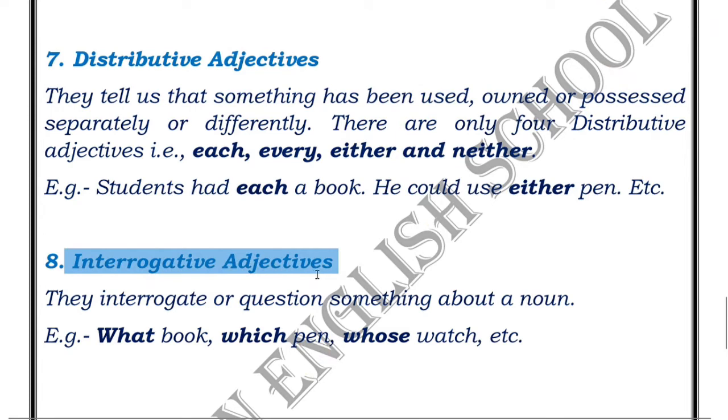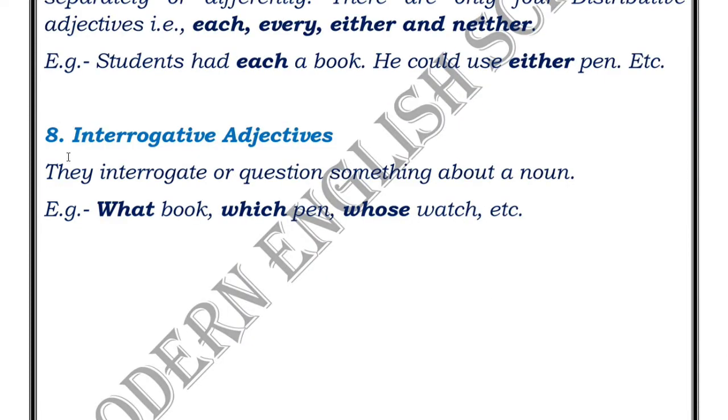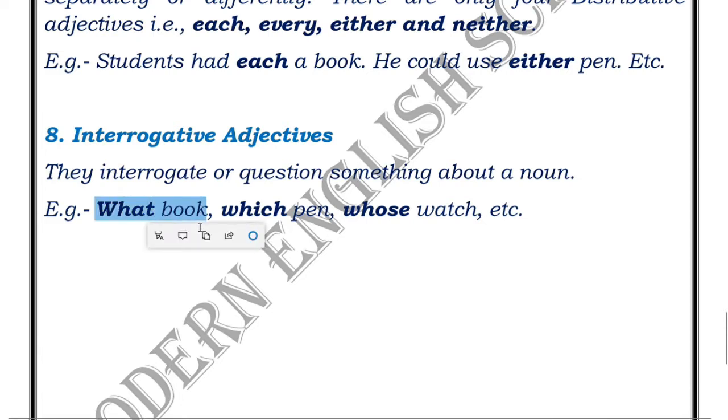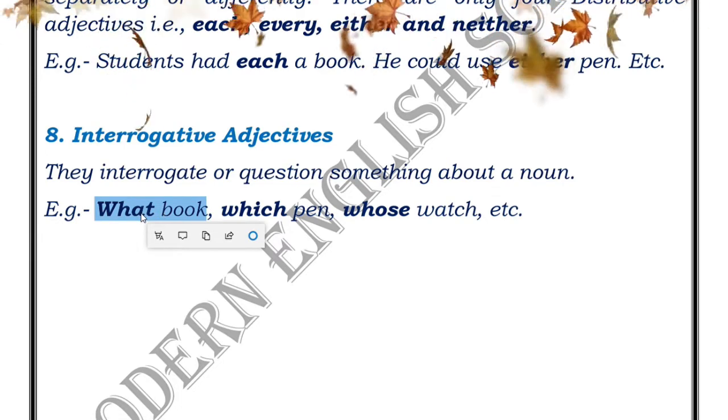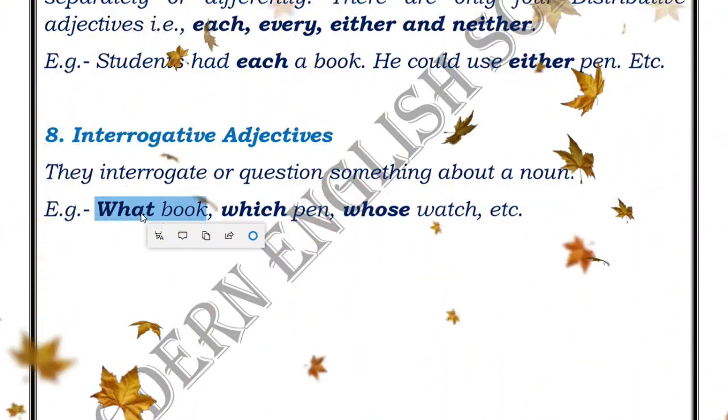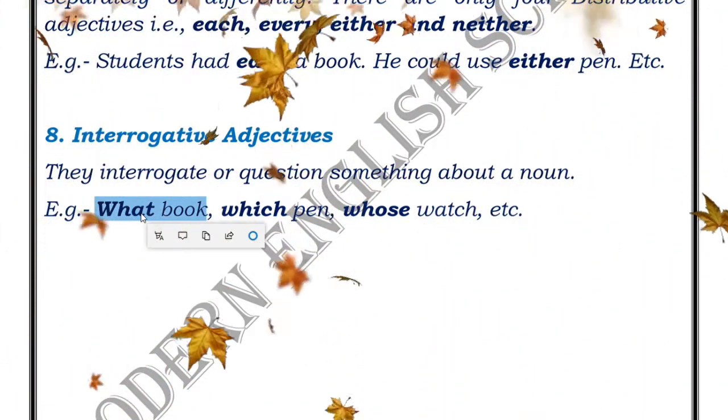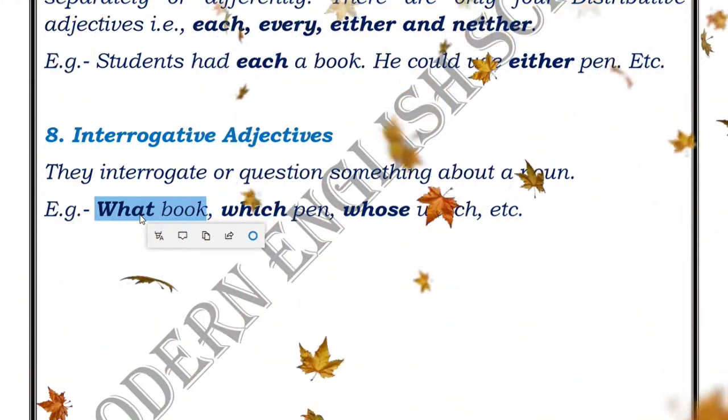The last one is the interrogative adjective. Interrogative adjectives are those adjectives which ask a question or inquire something about a noun. For example, what book? What book are you talking about? Which pen? One more thing: if I say, what is your book's name, then this what is a pronoun, not an adjective. But if we add some noun just after the what, then that what becomes an interrogative adjective. This is the main difference between adjective and pronoun. So what can be a pronoun as well as an adjective, and you should keep this in mind while using what. So that's all we have in the eight kinds of adjectives.